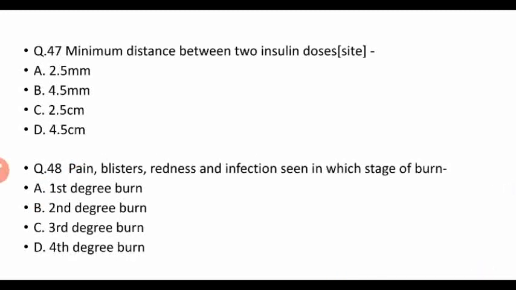The next question, minimum distance between two insulin doses. Here our right answer is 4.5 millimeter. The distance between two insulin sites should be not less than 3 millimeter and a maximum of about 5 millimeter. So here our best answer is 4.5 millimeter. Question number 48, pain, blister, redness and infection are seen in which stage of burn? We know that a blister is seen in a second degree burn.